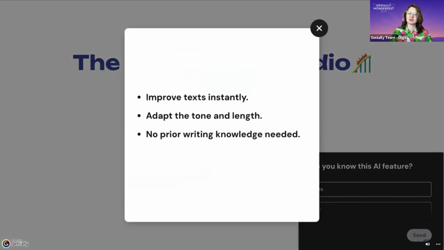So if you work in education, you can reformulate instruction, titles, descriptions based on your students' level of the lesson or theme. And if you work in corporate, you can adjust the tone of your internal messages or presentations and improve clarity with a single click. So you can see in this Living Text Studio, ideas never stand still. They climb, they drop, they change course, and always end up as a well-rounded story. So your text WonderFest version.